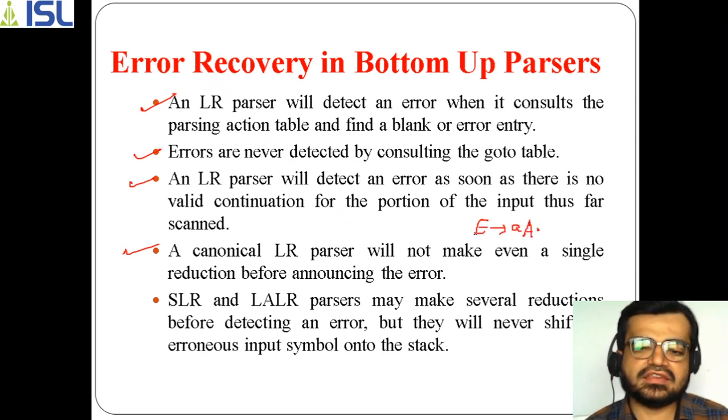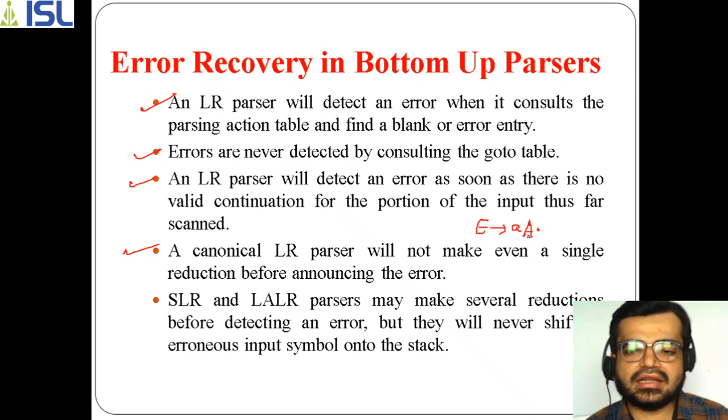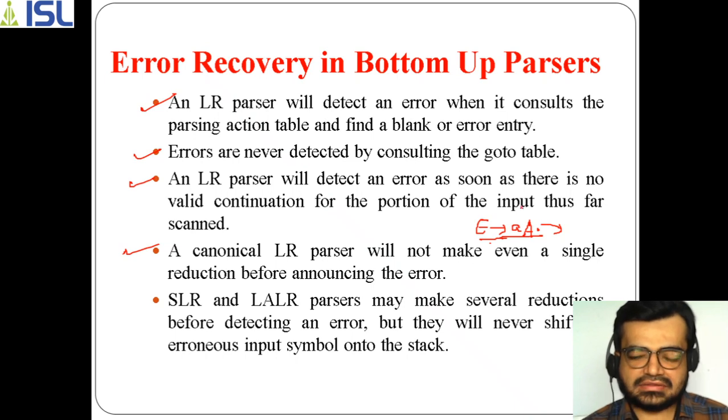For example, this is a production. Now after the dot, if there is no particular value, then it enters into the final state. For states like this, the reduction process is performed. So there won't be any reduction until the given error has been announced. CLR won't perform the reduction process before announcing the error. If there is any error, it will announce the error first, then it goes for the reduction process.